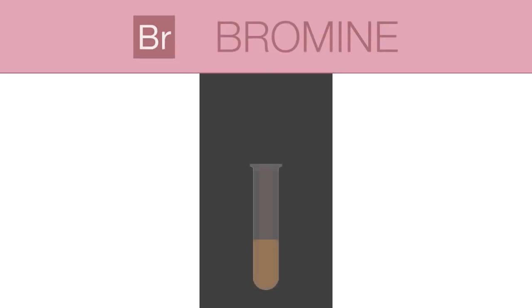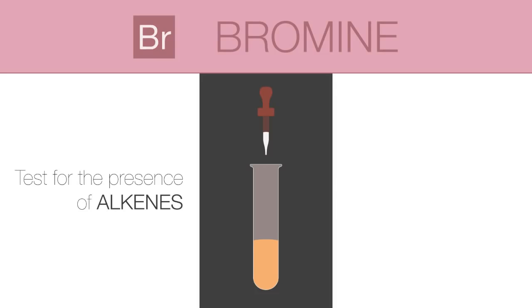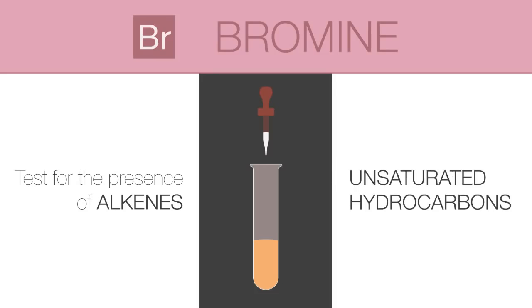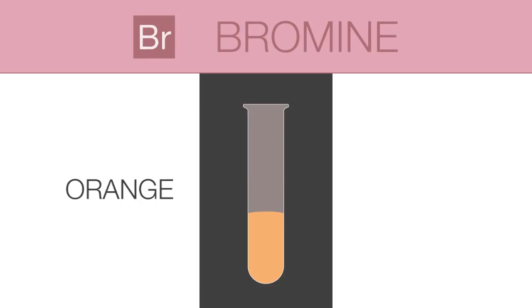An aqueous solution of bromine can be used to test for the presence of alkenes, or unsaturated hydrocarbons. It goes from orange to colorless in the presence of an alkene.